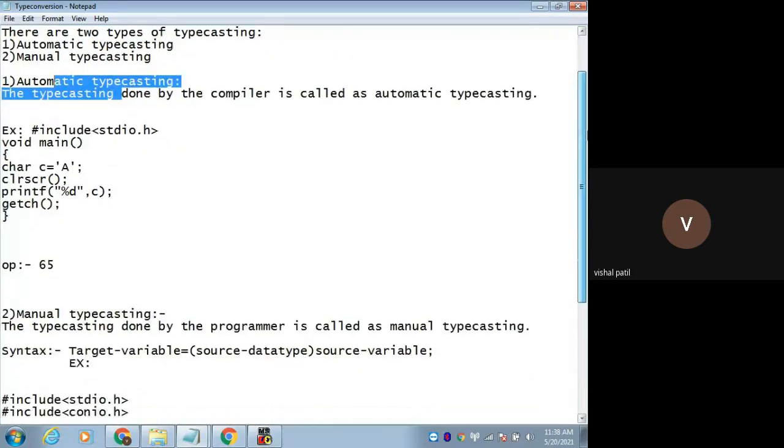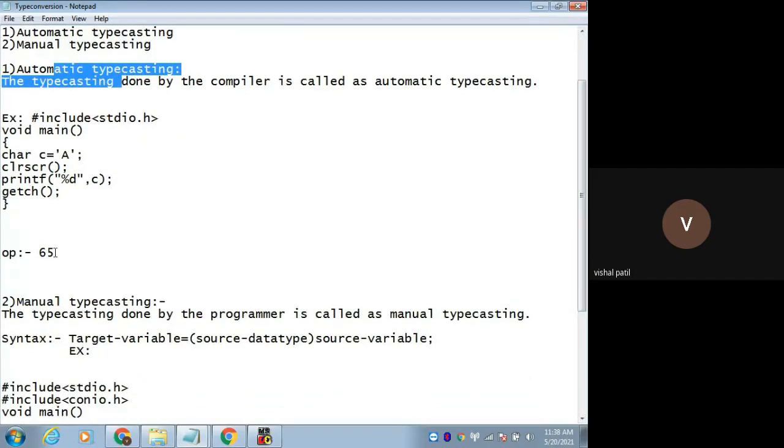Now you might be thinking, why does it display 65? Why not 66? Why not 67 for capital A? Because we have ASCII values for characters.